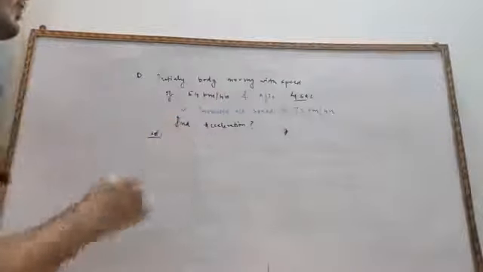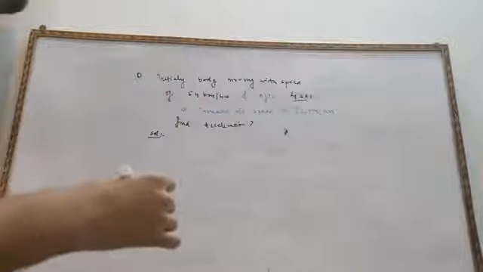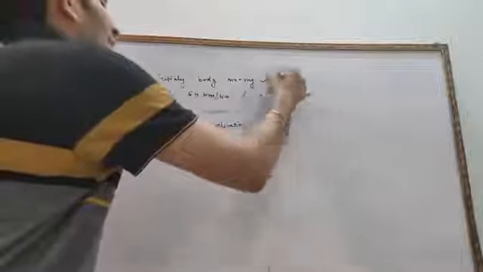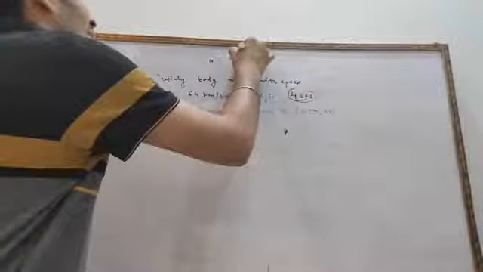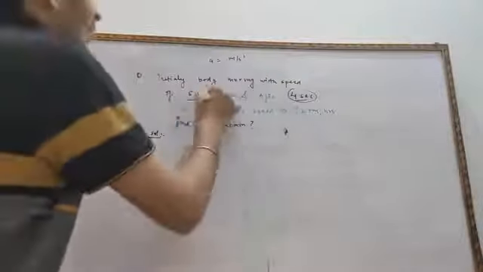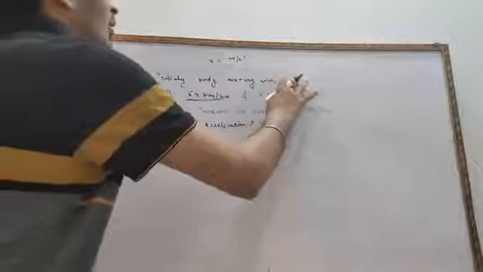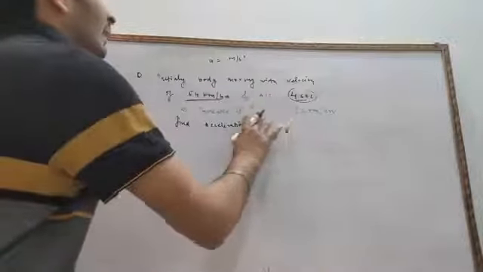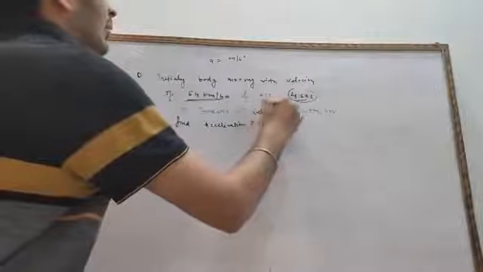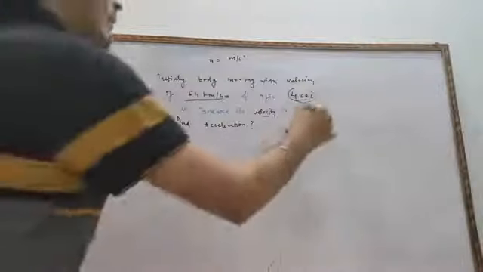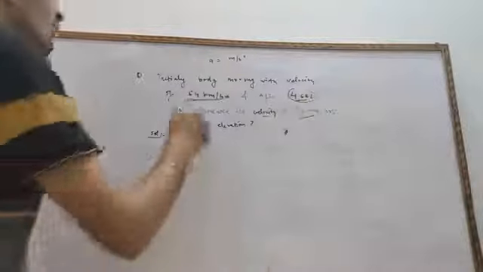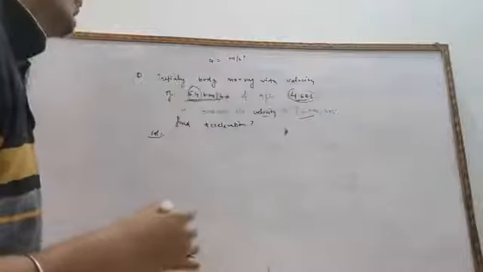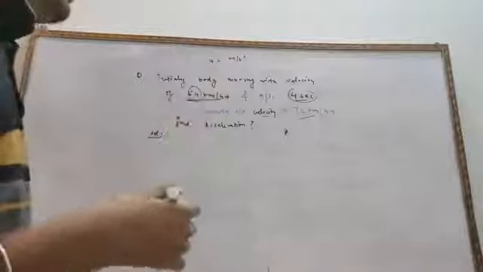So first of all you need to notice the units also. Within 4 seconds, the unit for acceleration is meter per second square, and here the velocity is given in km per hour, 54 km per hour and 72 km per hour. So first we will convert this velocity from kilometer per hour into meter per second.